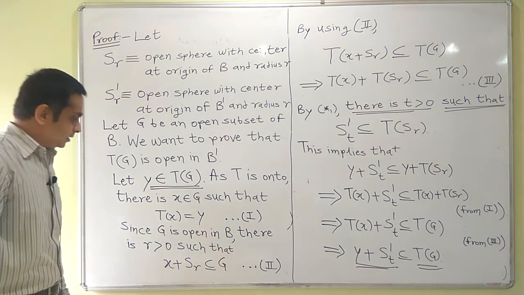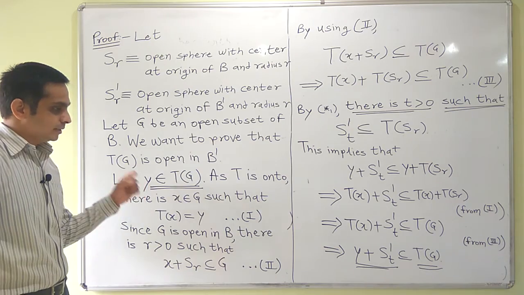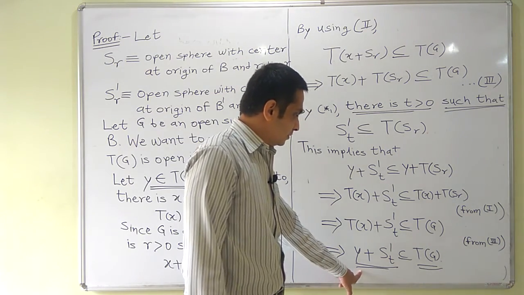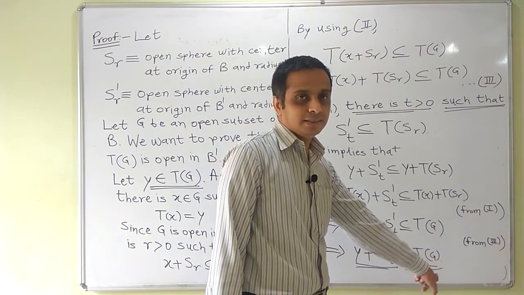For every point there is some open sphere in B dash which is entirely contained in TG.